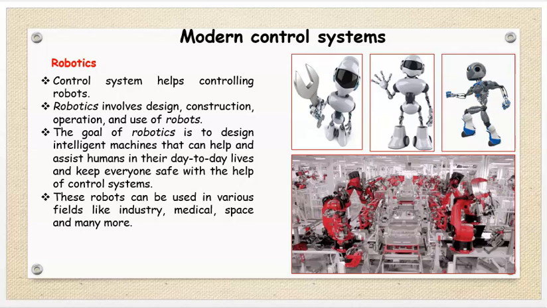Now in the image it has been shown that robots are used for doing assembly operation. Similarly, the Asimo robot is there. It was developed in Japan. Sometimes, in future, robots will work in hotels also to take our orders. Also they will serve us. Therefore, this robotic system is nothing but modern control systems. In case of robotics, artificial intelligence is used.